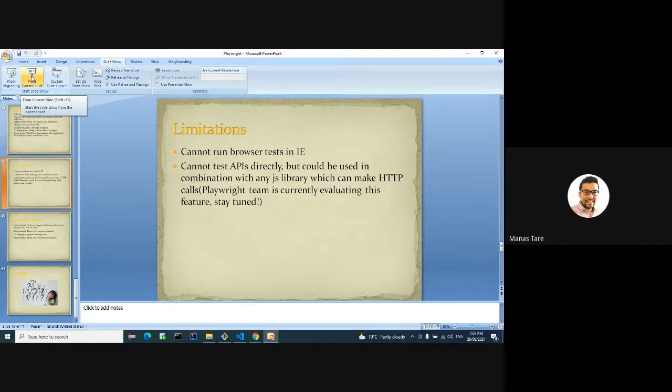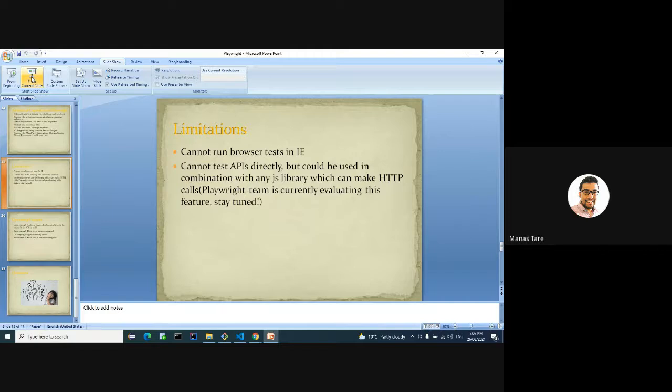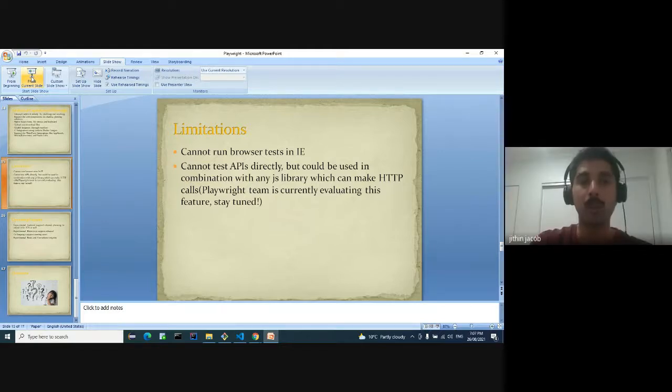There is a specific use case for me in Playwright as well, which is the multi-tab scenario. That is not actually supported in Cypress. That's why we moved ahead with Playwright. That is one scenario I'm saying.